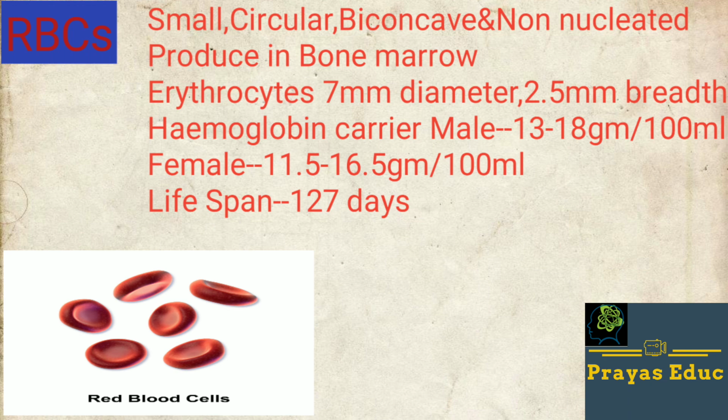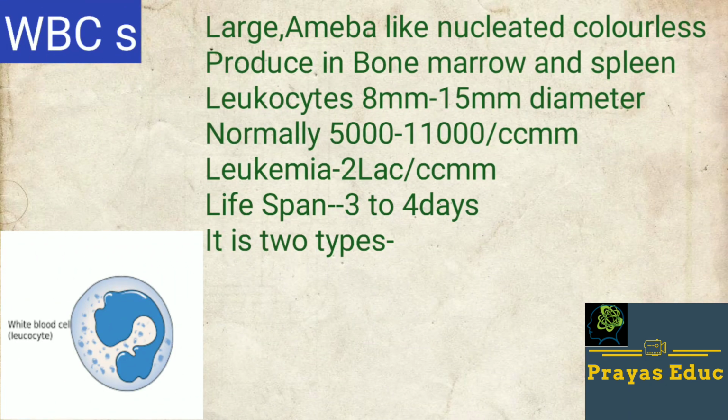Then the second blood cells are the white blood cells, also known as leukocytes. As compared to RBCs, WBCs are large, amoeba-like, nucleated and colorless. They are also produced in bone marrow and spleen. Leukocytes have an 8 mm to 15 mm diameter, and normally the count is 5,000 to 11,000 per cubic millimeter.